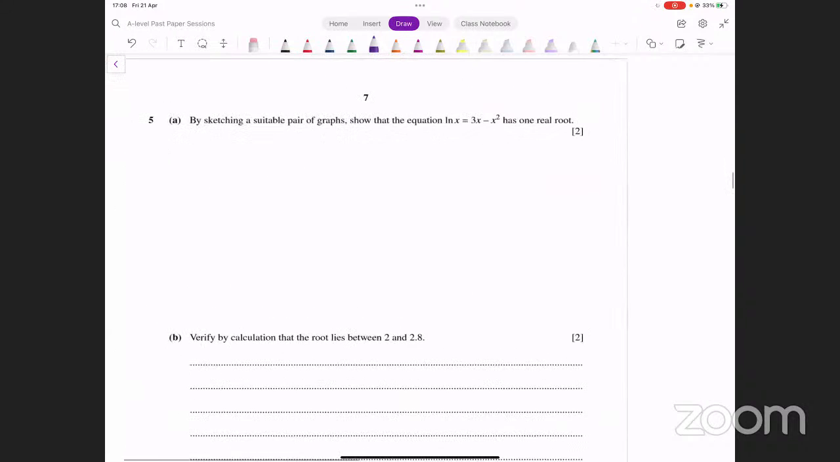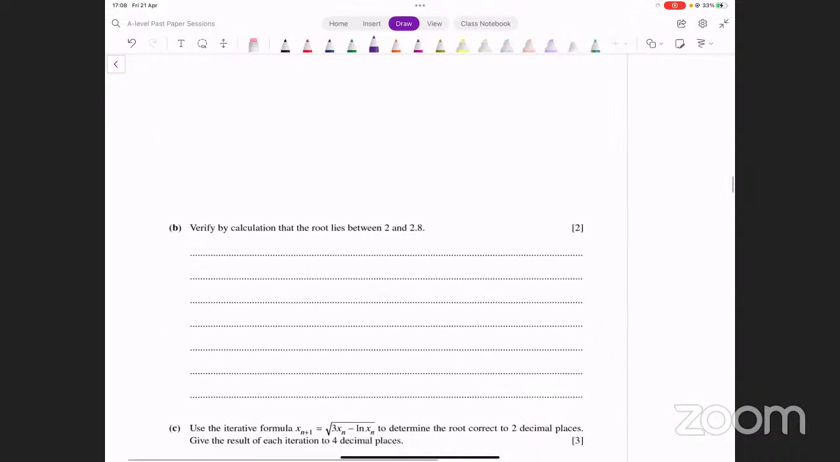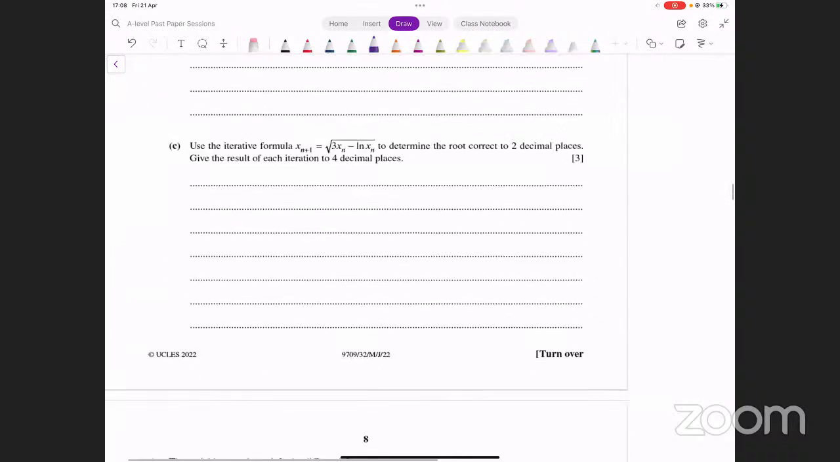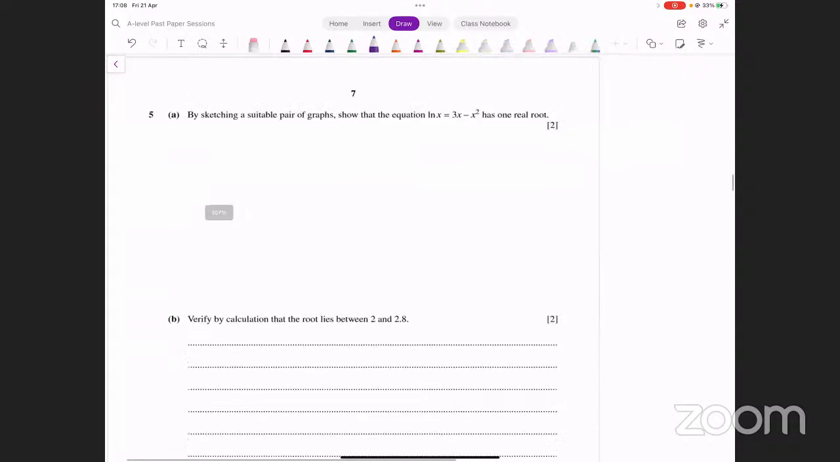Okay, so we have question number 5 here. It says by sketching a suitable pair of graphs, show that this equation has only one real root. Second part में इसका अपने verification करनी है. Third part में iterative formula use करना है. It's not that difficult. आप कर सकते हैं. I'm going to skip this.